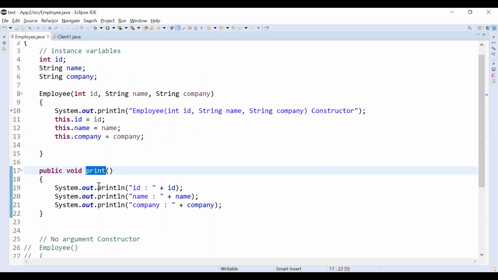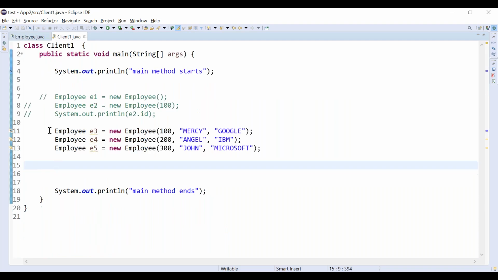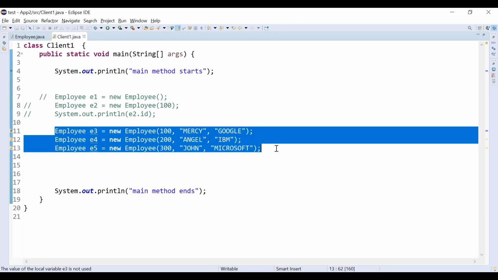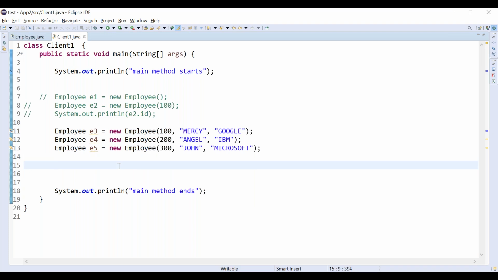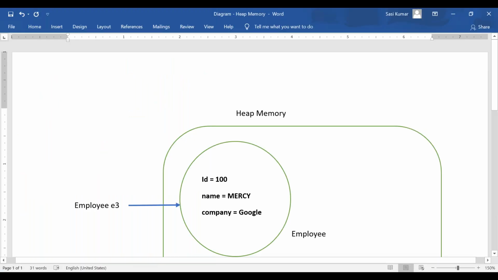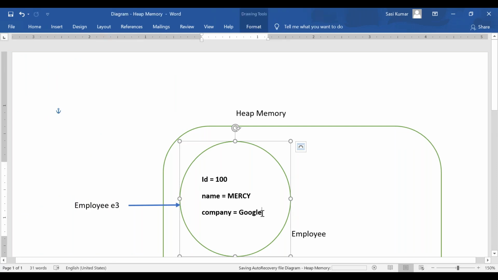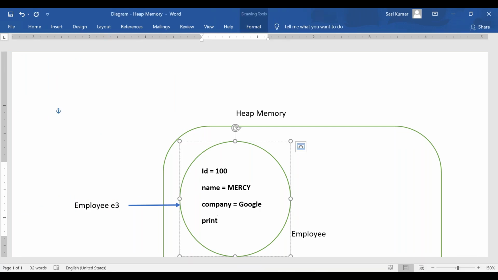How can we call it? When we executed all these three lines, three objects are created in the heap memory, all initialized with these values. I am calling e3 dot print method. What happens if I call e3 dot print method? It will call the print method. Inside the print method, we are printing all the details. Consider this is our print method.